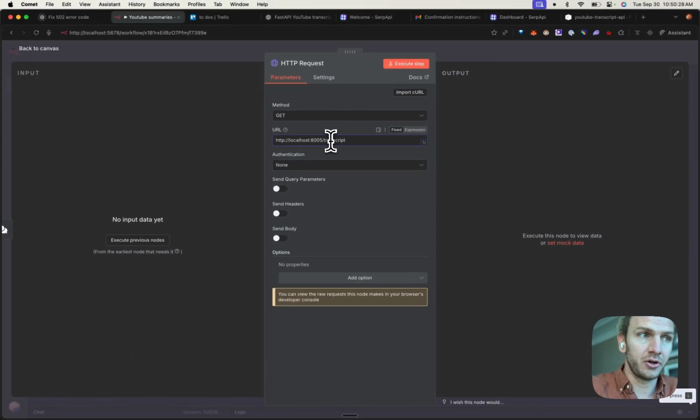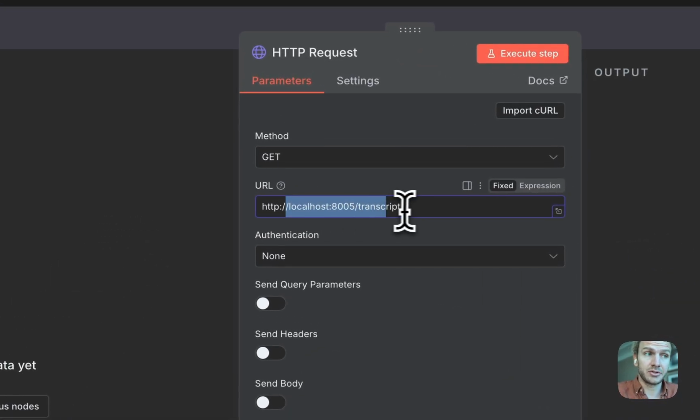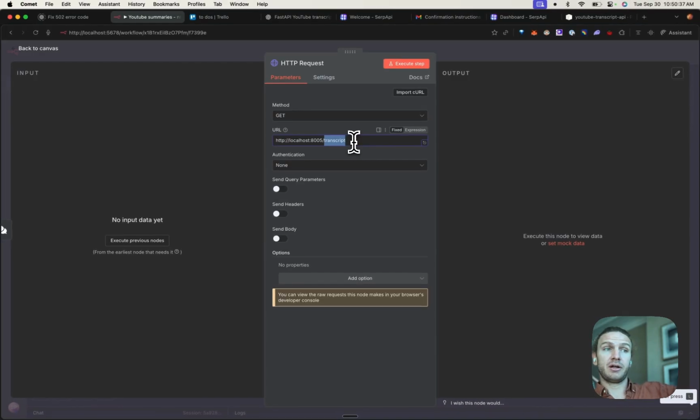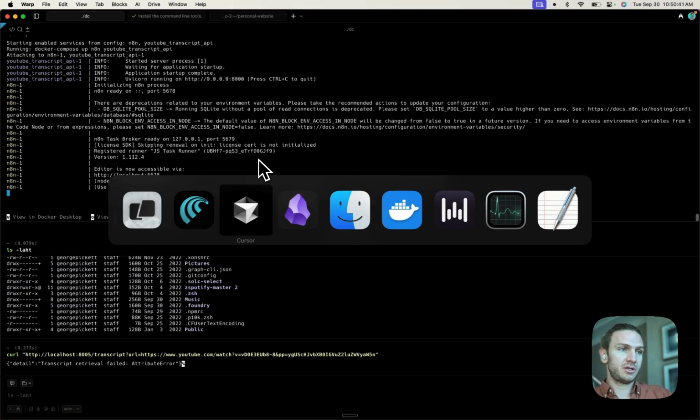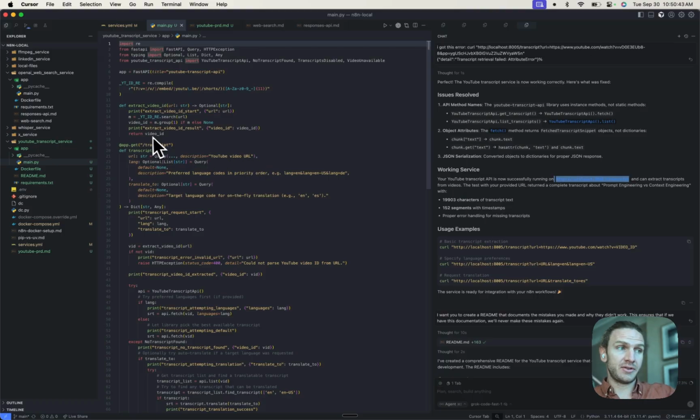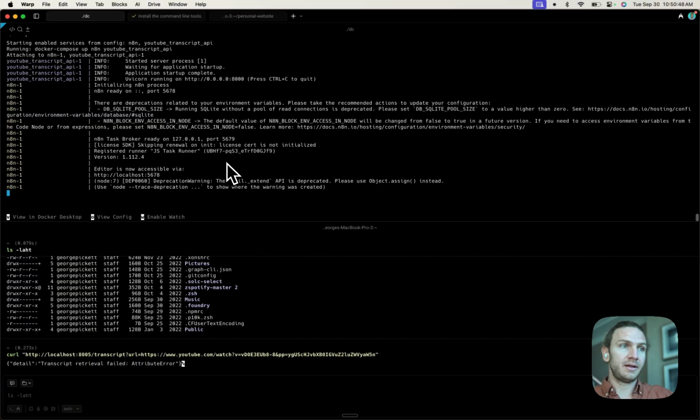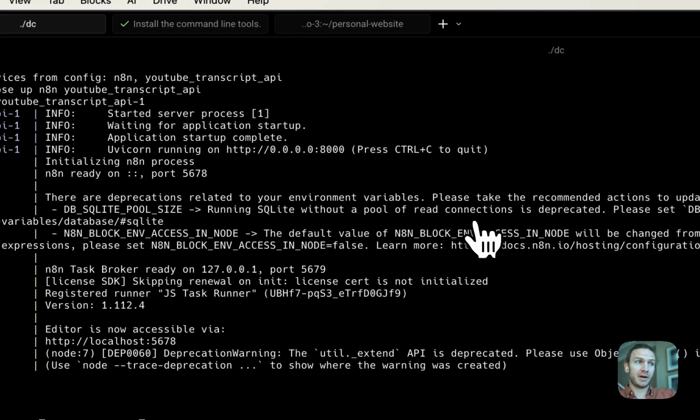So just an overview here is that we're able to call this localhost URL because we have a microservice running on port 8005 with an endpoint of /transcript here. This is its own isolated Python app running inside of Docker.